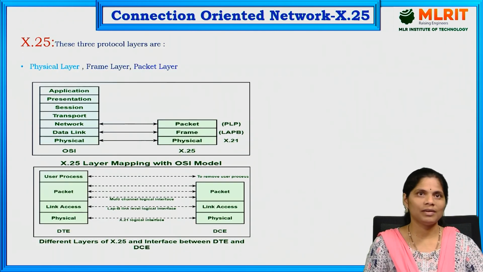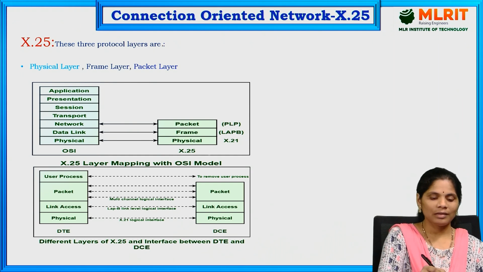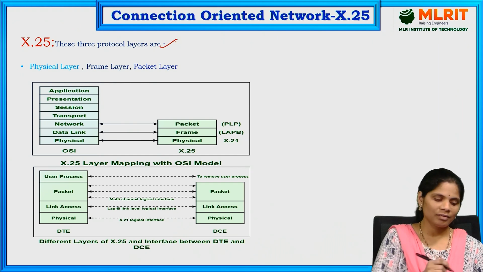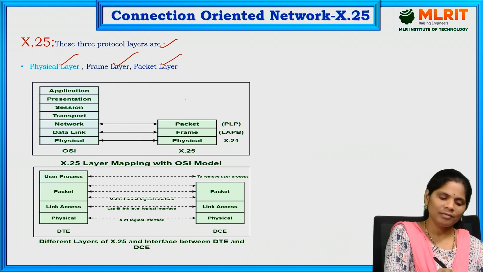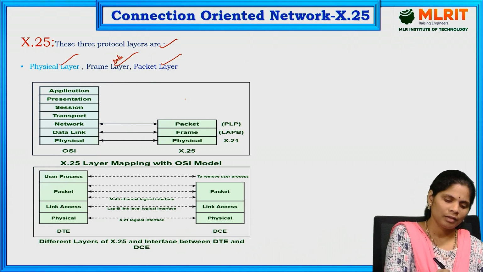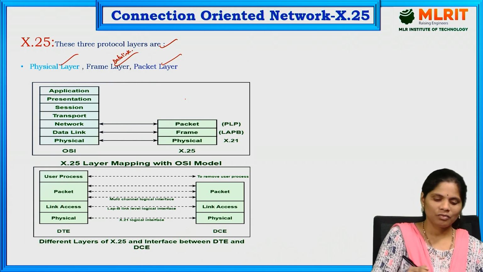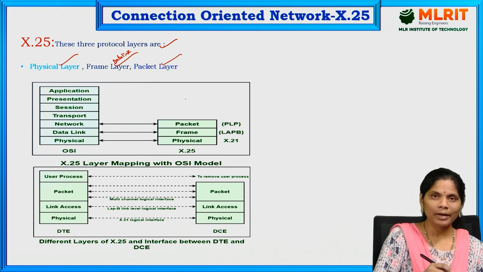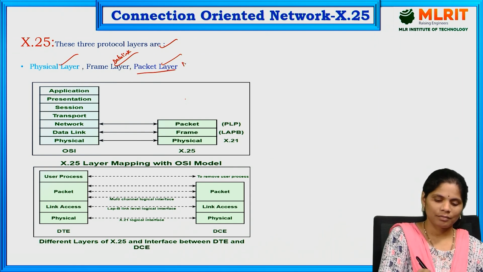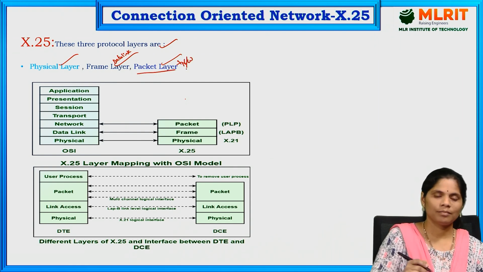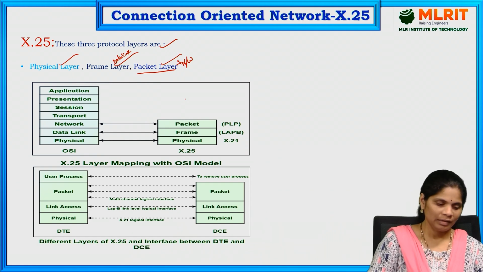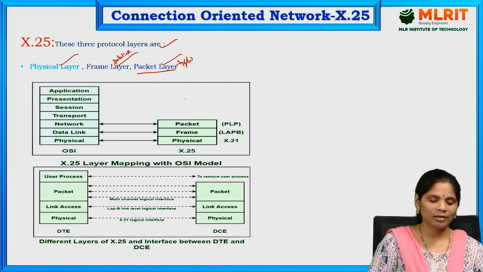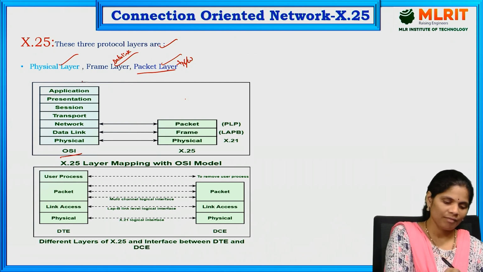And next we will discuss the three layers it supports. The three layers are the physical layer, frame layer and packet layer. The frame layer is nothing but the data link layer, that is layer 2. The packet layer is the network layer. These three we also use in OSI. Here it supports only three layers: physical layer, frame layer and packet layer. These are the OSI 7 layers.